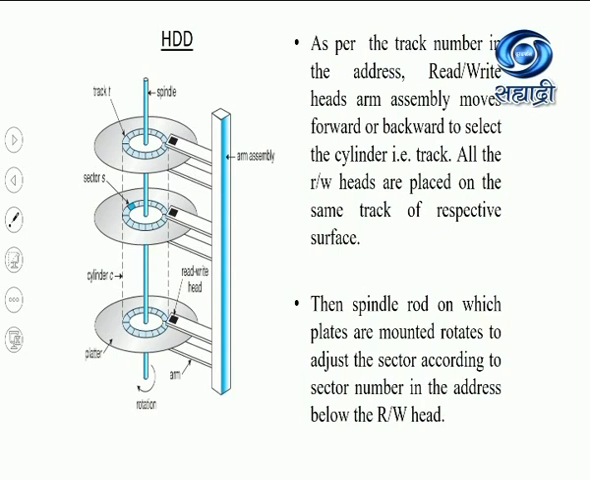After selection of the track, the spindle rod rotates to rotate the disc. All the discs rotate with the same speed in the same direction, and the sector number given in the address is adjusted below the read-write head. Then the surface number given in the address is checked and the read-write head of that surface gets activated and the data is read or written from that particular sector on that surface.